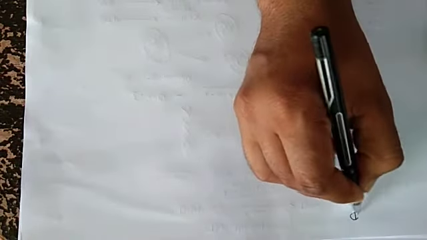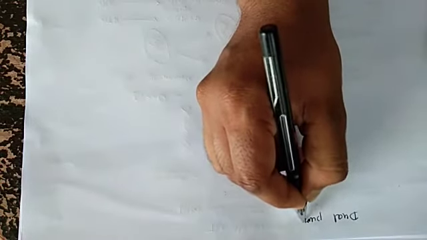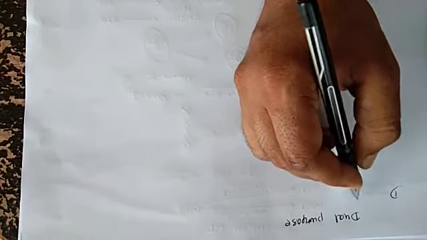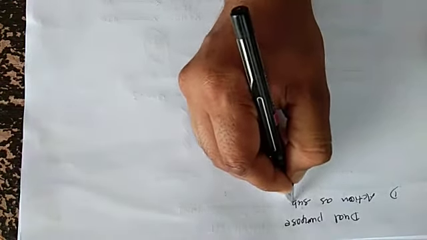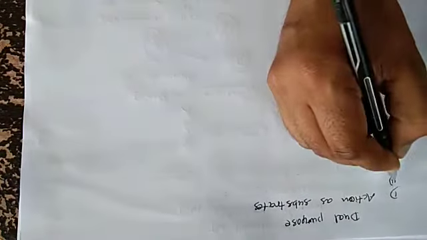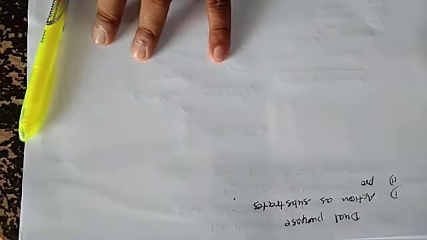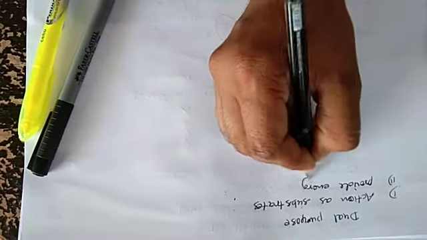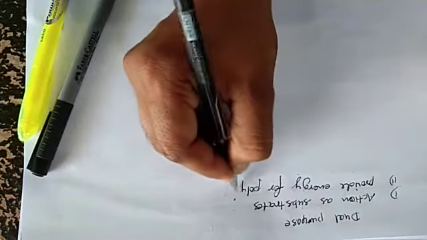Deoxyribonucleoside triphosphates serve a dual purpose. First, they act as substrates, and another is they provide energy for polymerization.